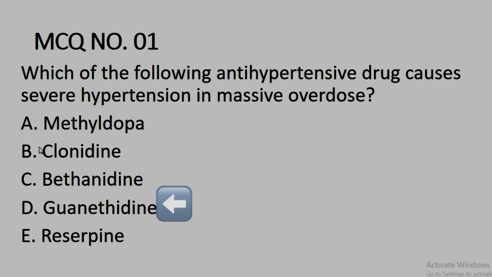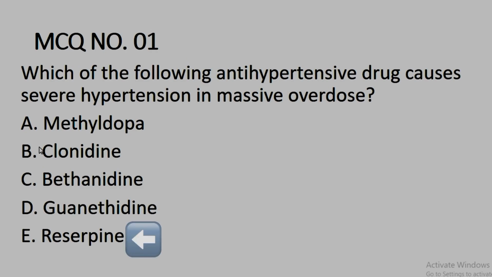The next option is guanethidine. As I told you above about bethanidine, that is also an alpha 2 adrenergic agonist. Guanethidine is an antihypertensive drug that acts by stopping the release of norepinephrine into the synapse. Guanethidine decreases the reuptake of norepinephrine by the nerve terminals, so it decreases the sympathetic tone.